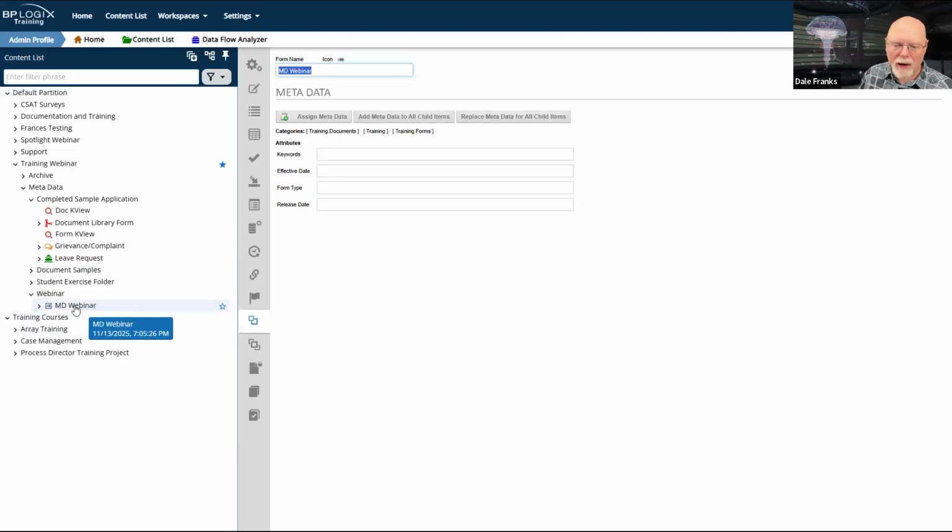So if we go back here to our MD webinar, I have hit the replace data at the folder level. So now I'm back to where I am, and all four of these attributes, because both forms and documents have their own unique attributes. In the real world, I wouldn't want both forms and documents set, but fine. We've done it, and now we're happy with how this is all set up. And that's how inheritance works. So now every time I create an object here, it's just going to inherit it.